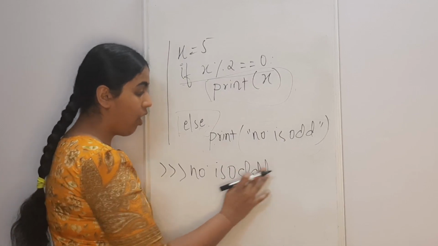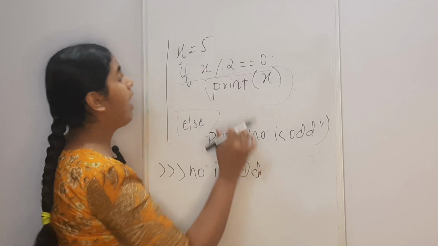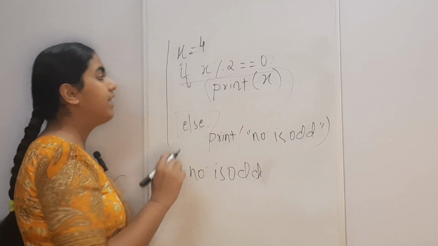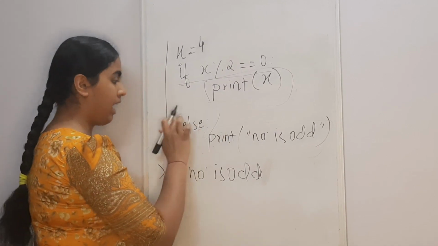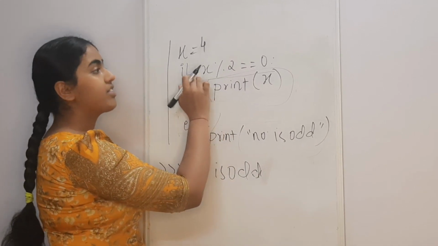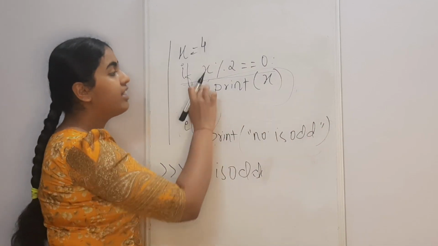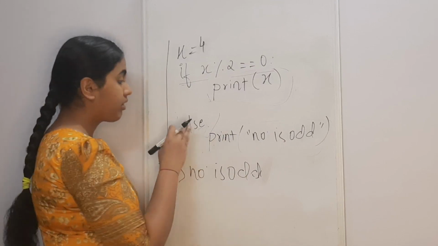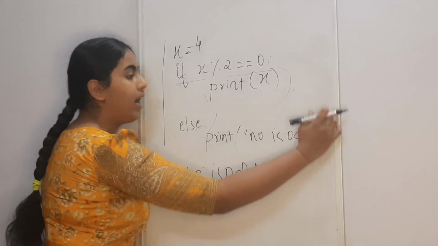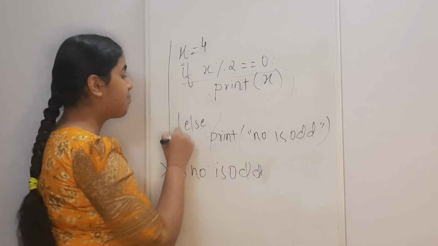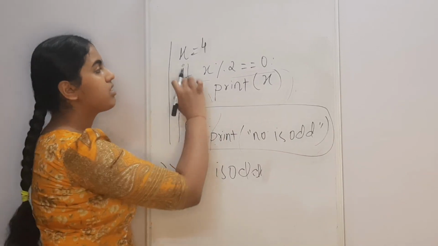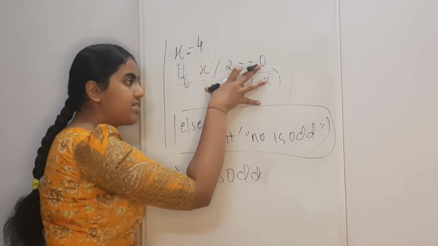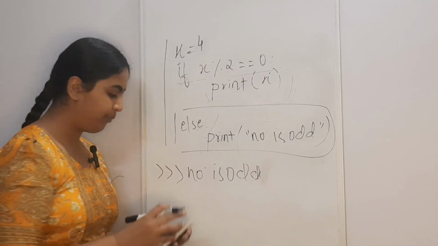Okay. Now, what would have happened if I had taken 4 over here? If I had taken 4 over here, rather than skipping this statement, this condition would have been proven to be true. This statement would have been executed, and this part wouldn't have been executed at all, because if this condition is true, then it won't move over to this next part. It will execute this statement and the program would be terminated.